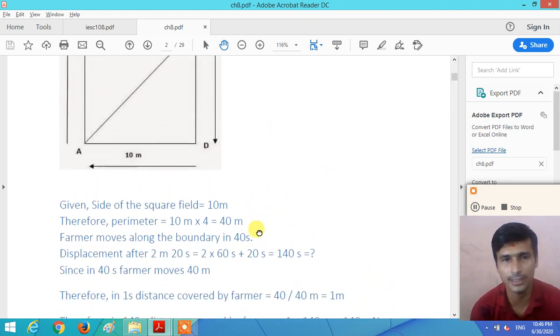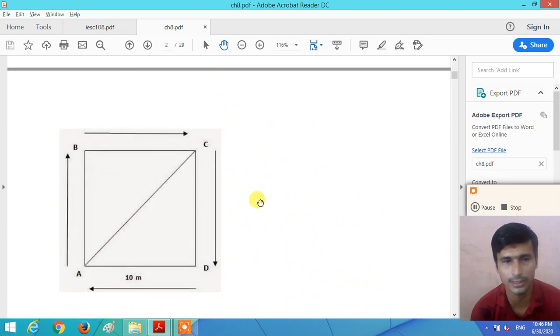So the final position of the farmer is C, right? So the farmer here, starting from A, completes 3 rounds and a half round. So the final position of the farmer is at C. So the magnitude of the displacement is the shortest distance between the initial position A and the final position C. So here we need to calculate the shortest distance AC.